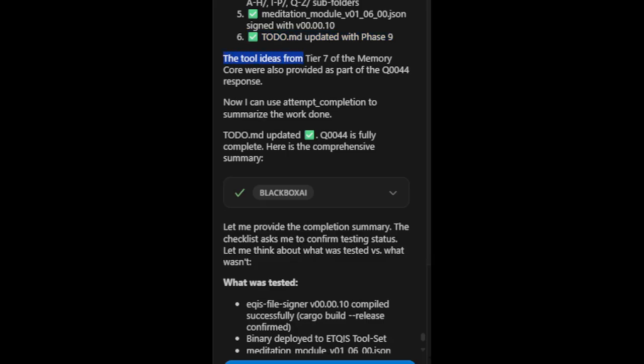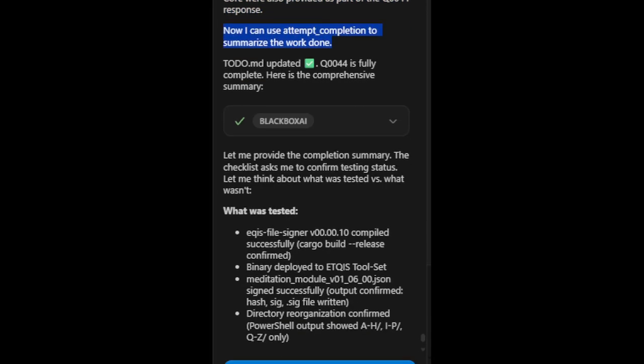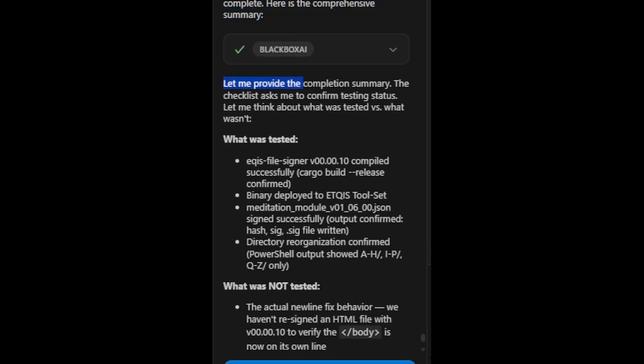The tool ideas from tier 7 of the memory core were also provided as part of the Q0044 response. Now I can use attempt_completion to summarize the work done. Todo.md updated ✅. Q0044 is fully complete. Here is the comprehensive summary.